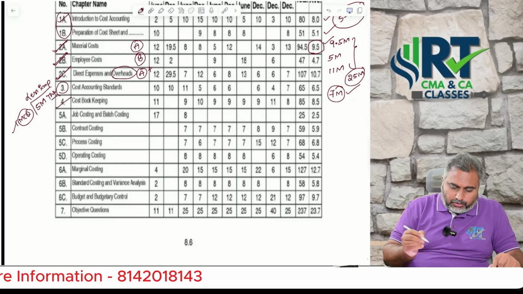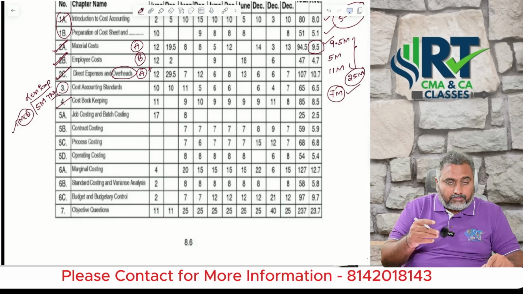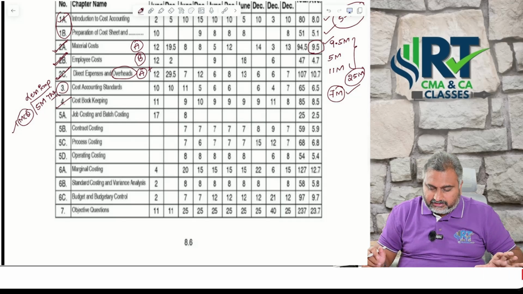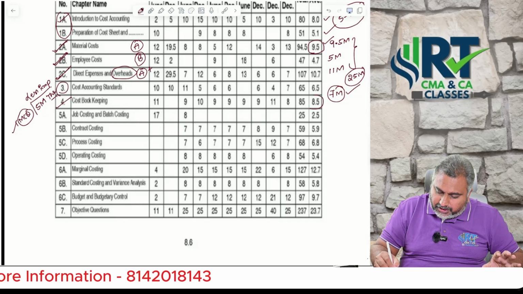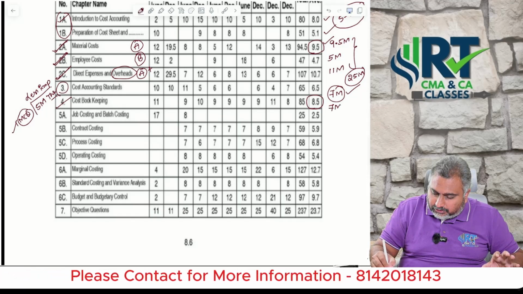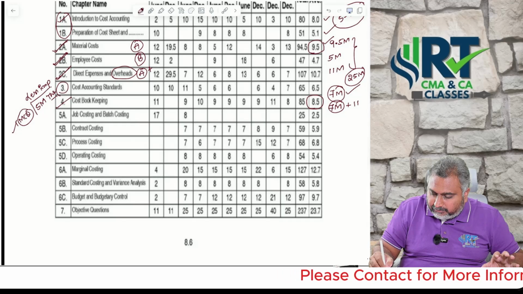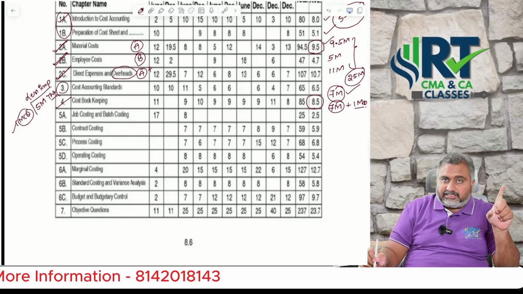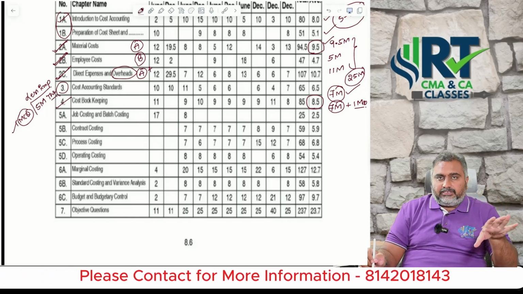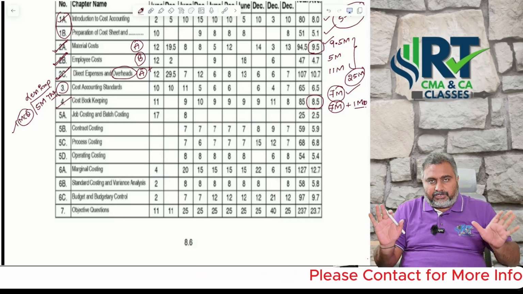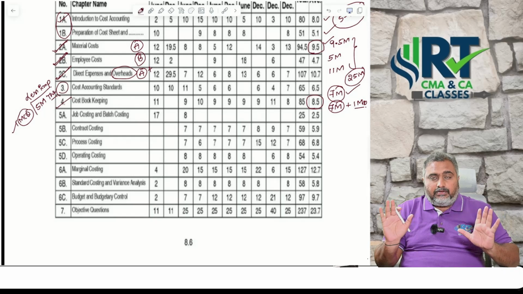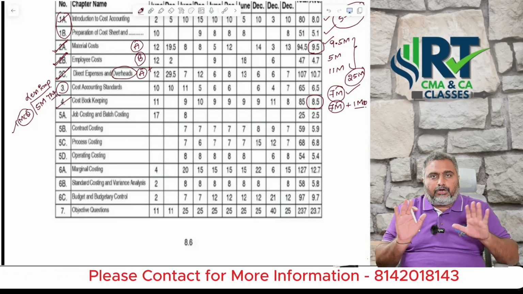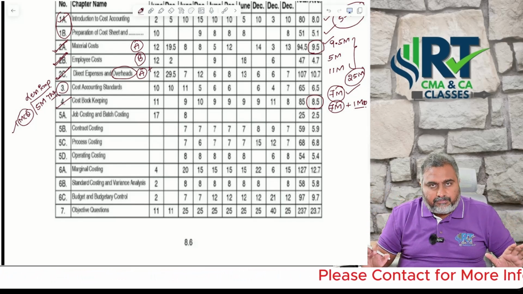Next, cost bookkeeping. In simple language, this is integrated accounting system and non-integrated accounting system. If you observe here, they touch one 7 marks question as well as one MCQ under cost bookkeeping. One compulsory 7 marks question. I will discuss which question with you. Don't worry. Watch the video comfortably, with patience till the last second, and you will get entire clarity on what you need to focus on in cost accounting.